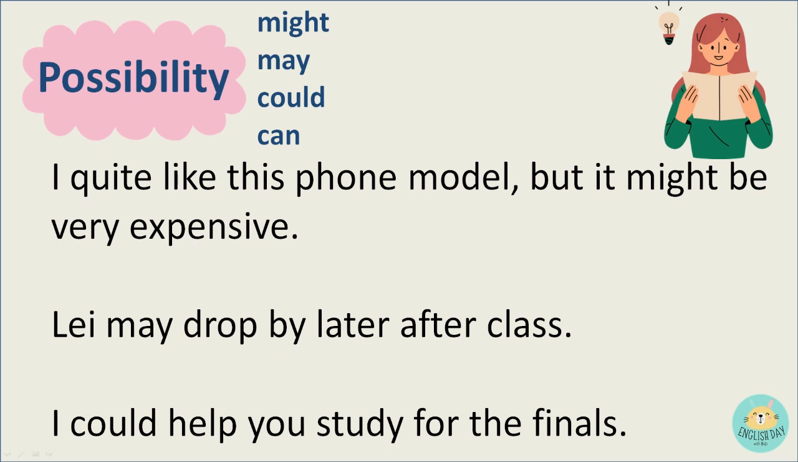Like for the first example, the subject took a liking to the phone model. However, he or she isn't quite sure whether she would buy it or not. There's a possibility, but there's a but there because we used might. Because if the phone model is too expensive or it will cost him or her a lot of money, then there's a possibility that he or she might not buy the phone model.